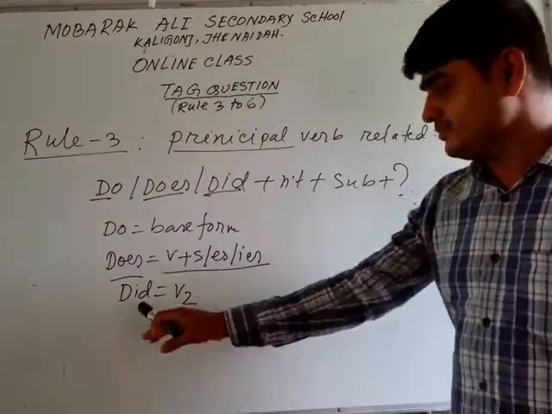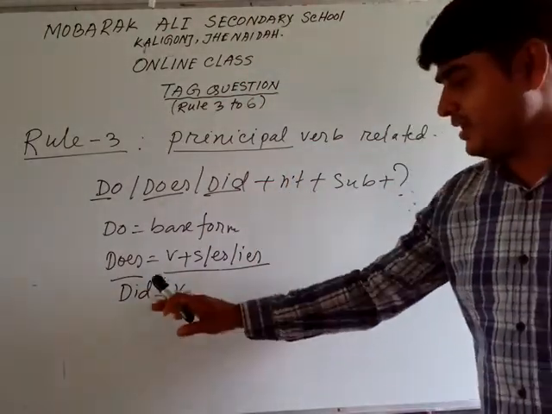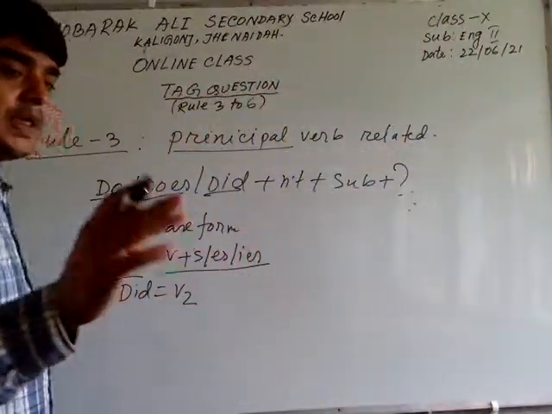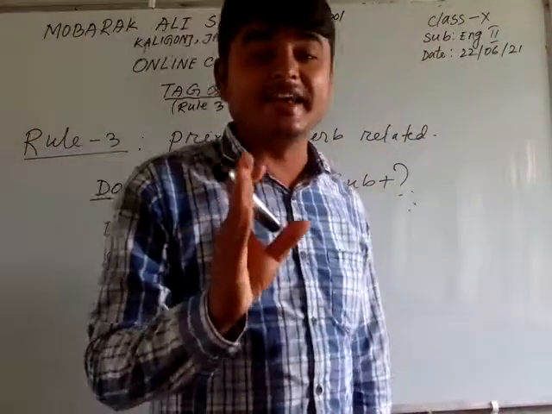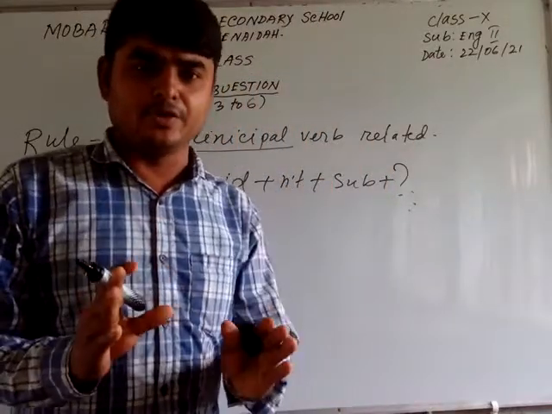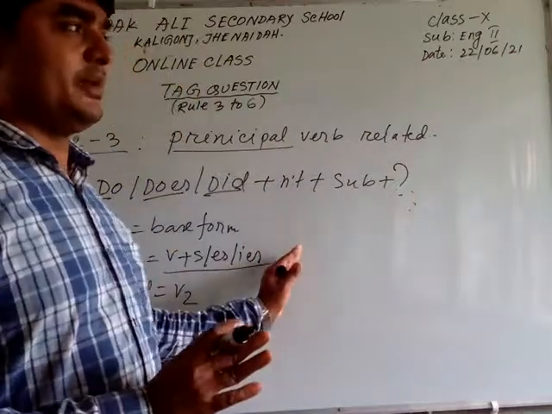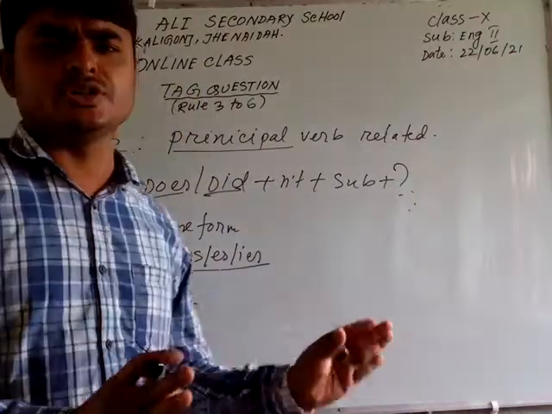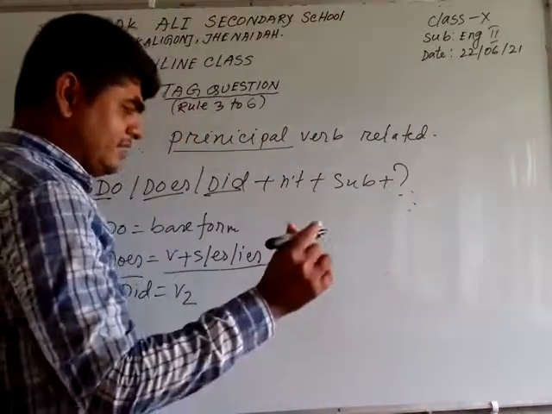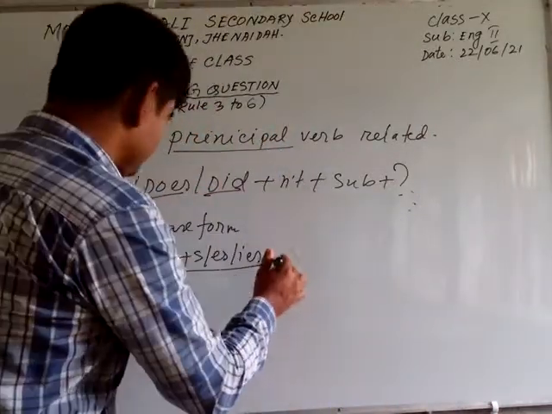But when you see V2, then you should use did. Now I am giving an example to make this rule clear. Dear student, if you follow this example, then I am sure that you will be clear about this grammar. So now I am writing the example.